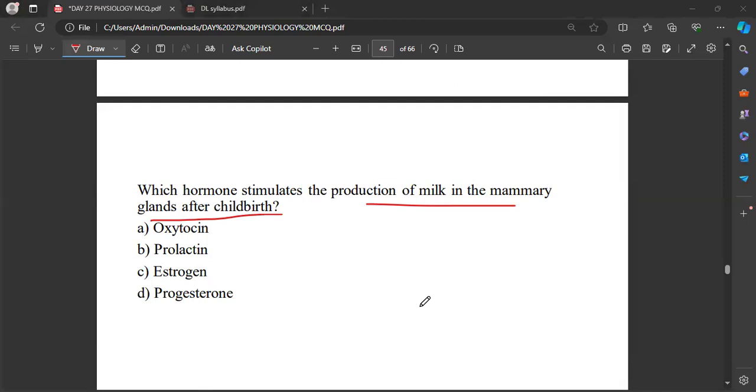After childbirth. Okay, just analyze the question. You should not confuse oxytocin and prolactin here. This hormone stimulates the production of milk in the mammary gland after childbirth.